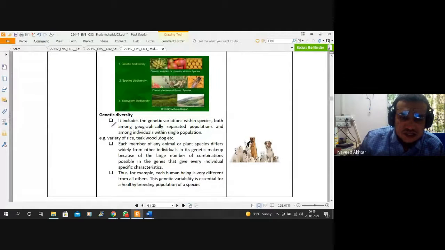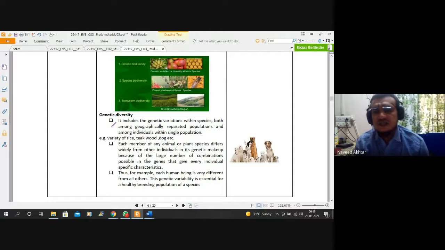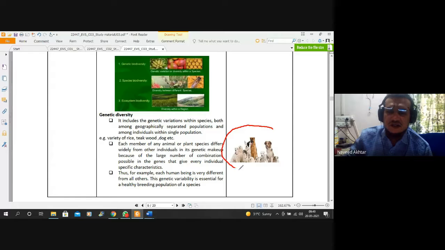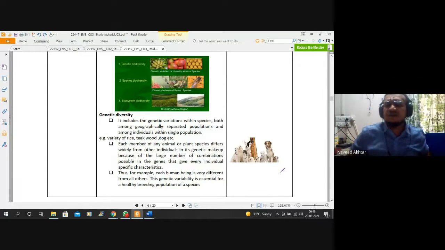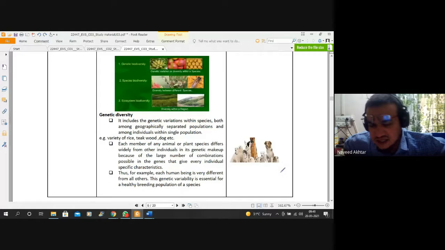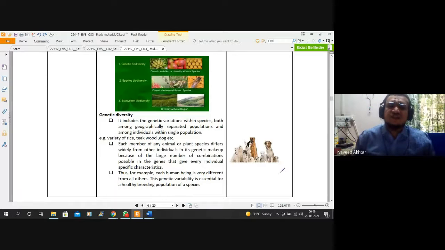Genetic diversity includes the genetic variation within the species. If you see the example here, dogs are given. So many dogs are there, with the same genes, but you can see that their looks are different, their structures are different, their colors are different. So that is nothing but genetic diversity within the species.